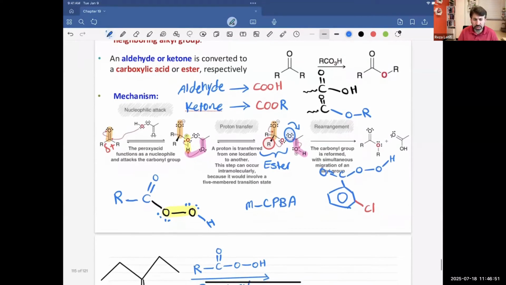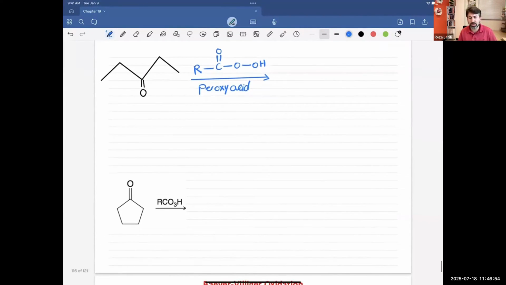Okay, now I want to know what will happen if I start with, for example, an aliphatic ketone or a cyclic ketone. What type of product am I going to get? The first thing you need to do is highlight the alpha carbons. This is one alpha carbon, and that one is the other alpha carbon. Are they identical? Let's see. We have two substituents attached to the carbonyl group, and both of them are identical. So it doesn't matter where I put the oxygen, left or right. Should I put the oxygen here or there? No, honestly, it doesn't matter. It will give you the same product.